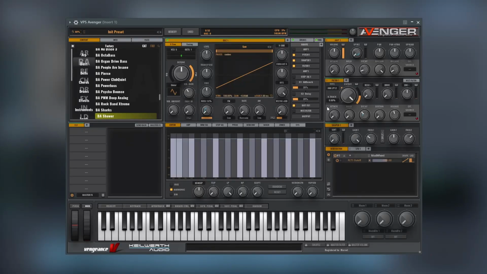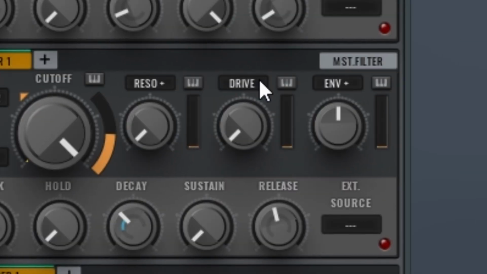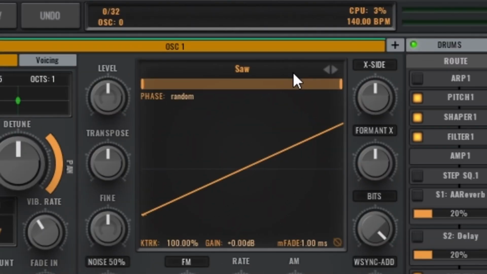Instead of using drop-down menus, you can change the value of the heading by hovering a mouse over it and rolling the mouse wheel. It also works for oscillator sound sources.